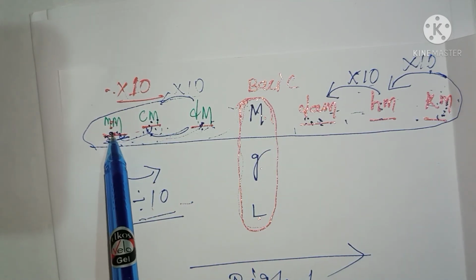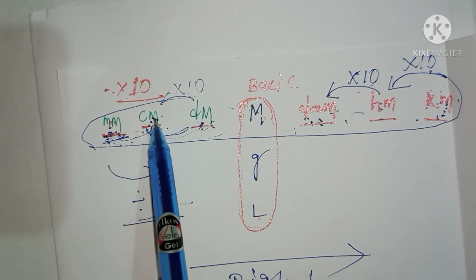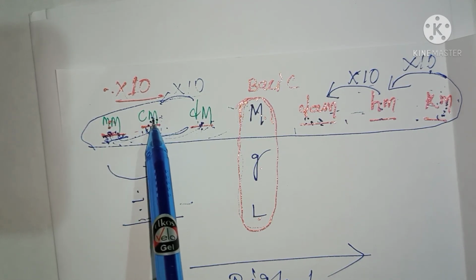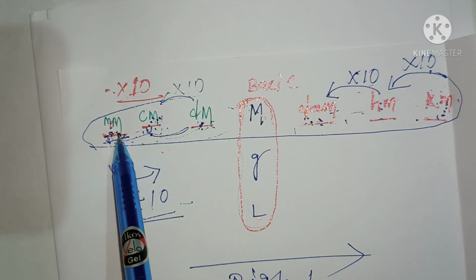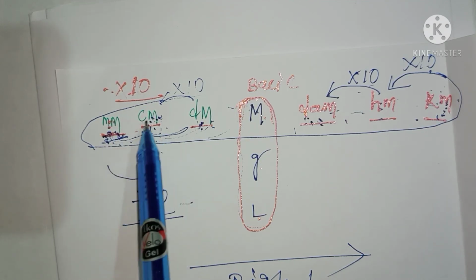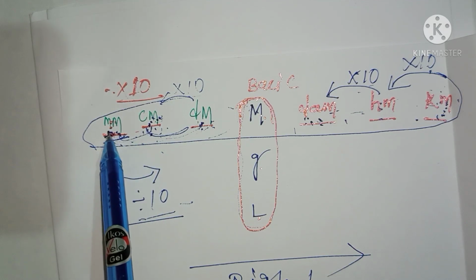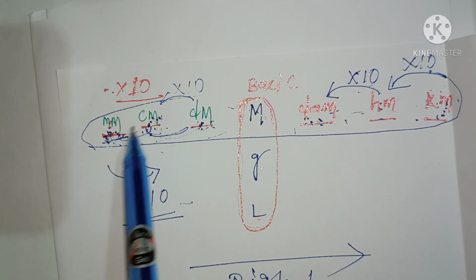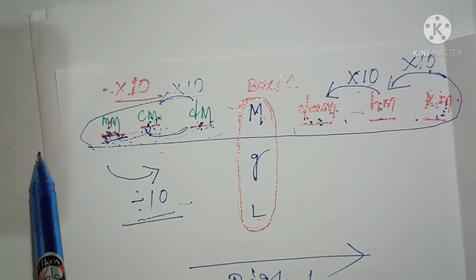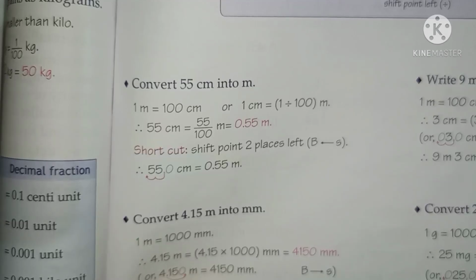So 1 millimeter is equal to 1 by 10 centimeter, that is, 1 centimeter divided by 10. That 1 by 10 centimeter is 1 millimeter. Okay, if I say 1 centimeter, then how many millimeters? 1 centimeter is equal to 10 millimeters, because we move to the left-hand side, and the left-hand side is the smaller unit.